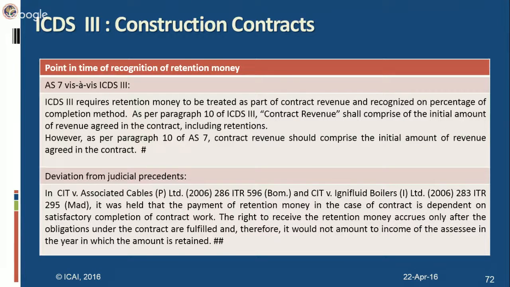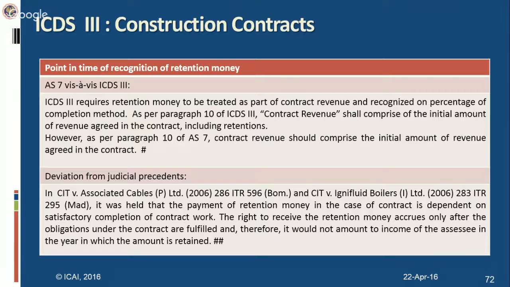Point in time of recognition of retention money. What is retention money? Retention money is that part of the contract revenue which is payable only on fulfillment of the terms of the contract. Only if you fulfill the terms of satisfactory completion of the contract work and after all the obligations under the contract are fulfilled, retention money becomes payable.